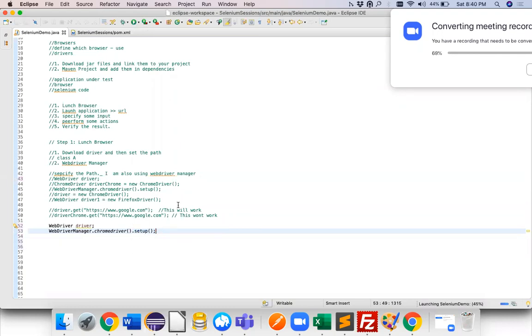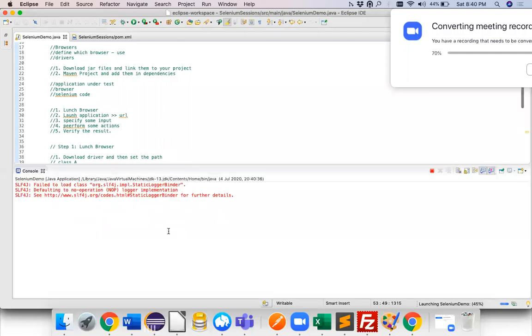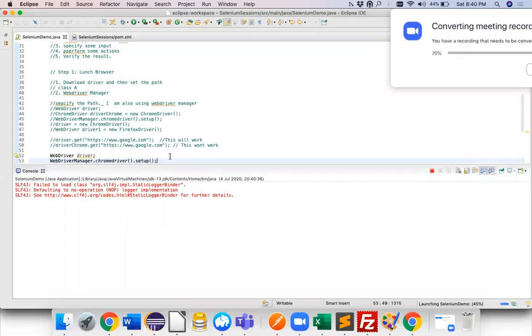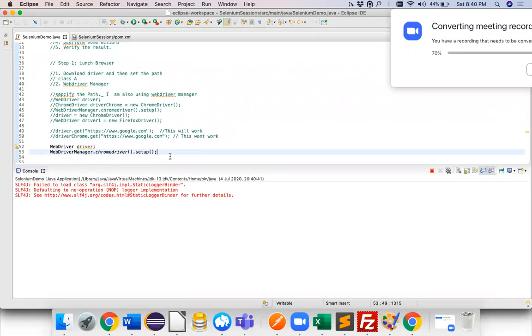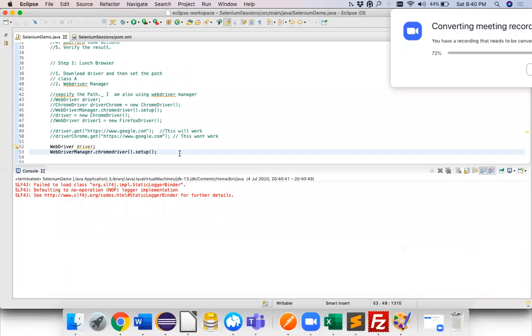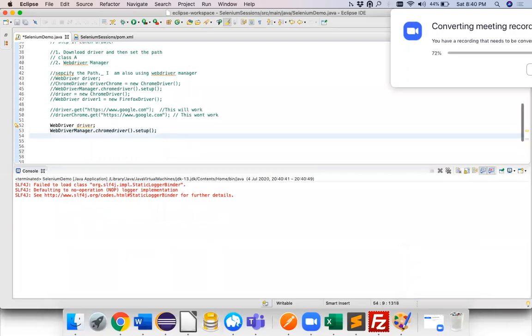If you run this, because what happened? Okay. So it's not running. Okay. It's doing the setup. But what's happening? Nothing. So when I say this is your variable, right? Driver. So when you initialize this variable, I say driver is equals to new something.